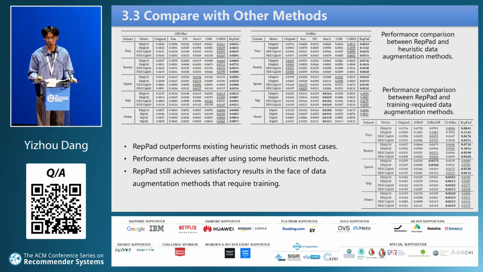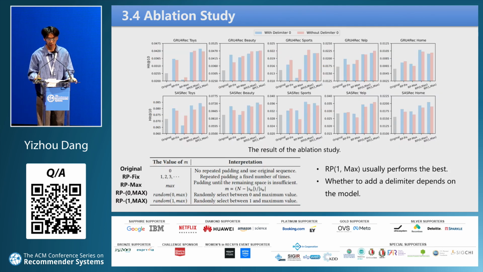Compared with existing data augmentation methods, repeat pad achieves competitive performance. We can also observe that some random data augmentation methods can even lead to a decrease in recommendation accuracy. These methods may introduce too much noise that destroys the integrity of the original sequence.